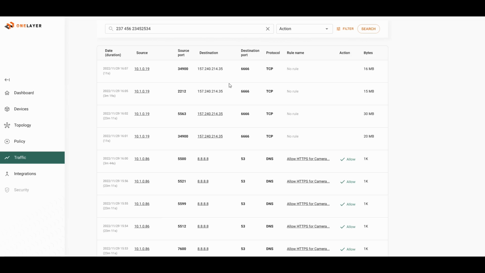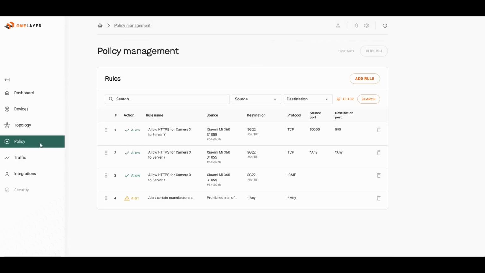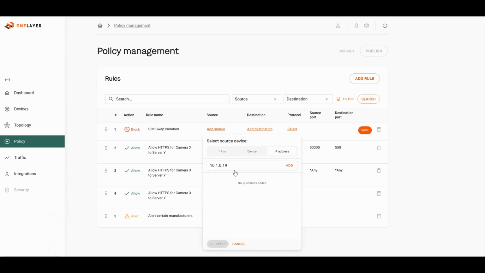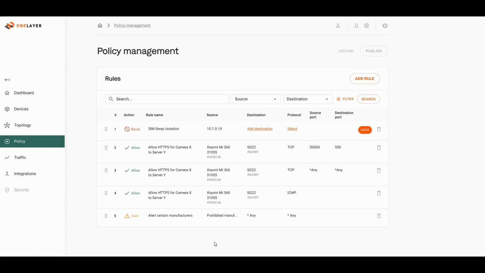So let's do exactly that through the policy window. We're now looking at the policy window. Let's set a rule that will limit the traffic of the iPad. So I'm adding a rule. I will set the action to block, and we'll configure the rule accordingly to be a SIM swap isolation. I'll do it to the specific IP address of the iPad and set the destination to any.